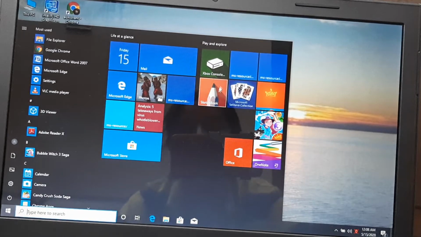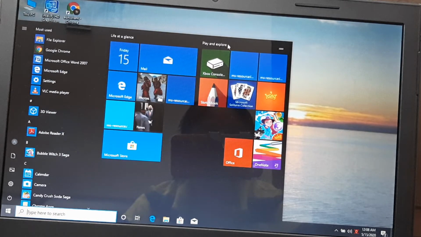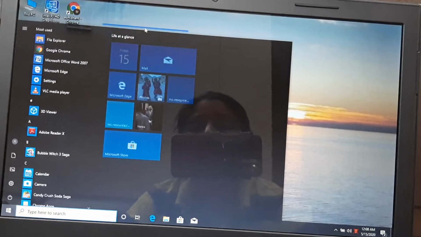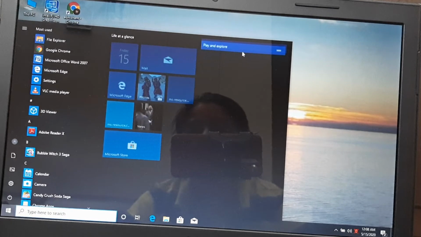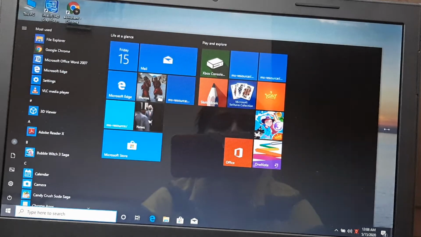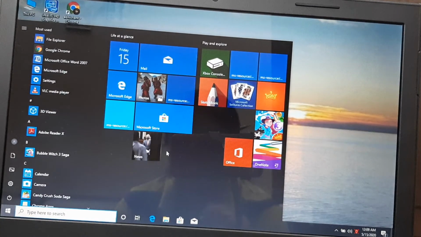After that, here, this portion is to edit the title. You can edit the title from here. If I want to change, I can easily change. You can see that the cursor is here. After that, drag and drop. What is drag and drop? I can drag it from here to anywhere else. Fine, we can easily drag and drop them. And tile options, these are the tiles. You can see tiles are written, and we can expand them. Expand them means I can make them big, I can make them small. Fine. Now the next option is configure the start menu.